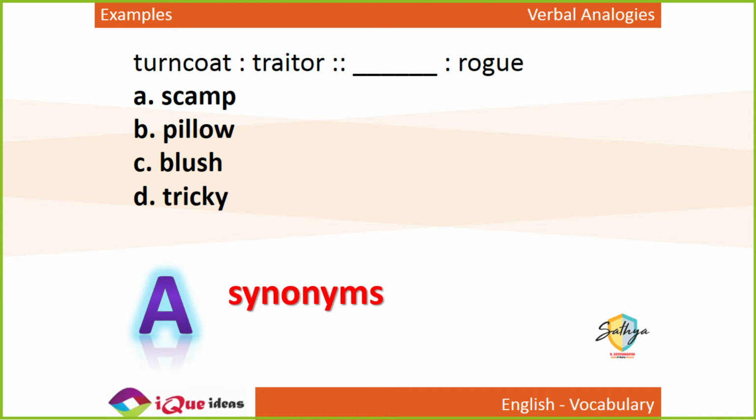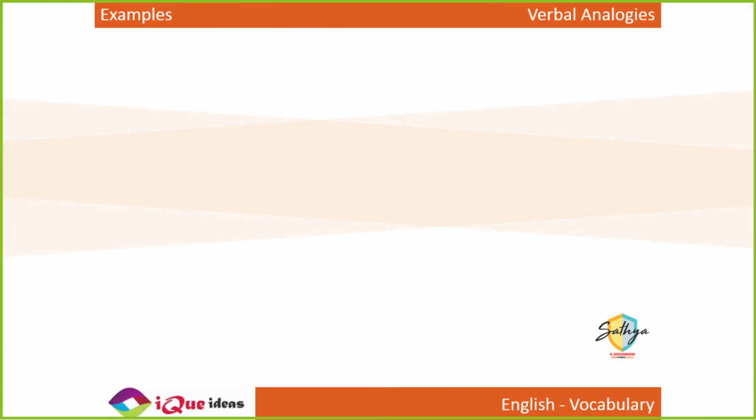Turncoat and traitor. अगर trickster दिया होता, tricky is an adjective, rogue is a noun. Form भी तो same होना चाहिए. Tricky is an adjective. Prasanna, do you get D cannot be the answer. Trickster होता तो शायद सोचते. बट ट्रिकी दिया हुआ है, ट्रिकस्टर नहीं, ट्रिकी दिया हुआ है, देन फॉर्म शुड ऑल्सो मैच.